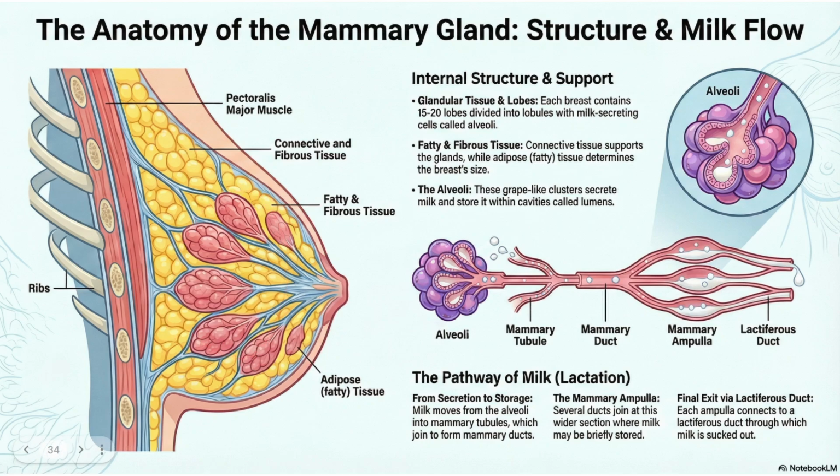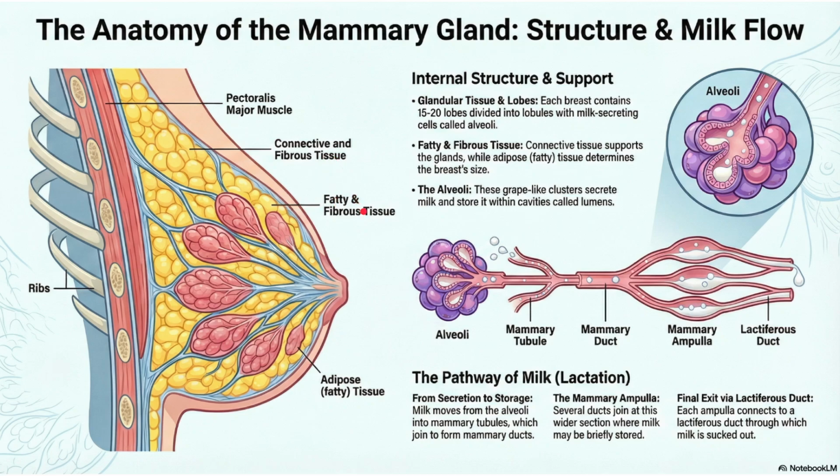Breast is made up of two types of tissues mainly. NCERT gives 2, but actually there are 3 types of tissues. One is glandular tissue. The tissue that produces milk is called glandular tissue. The tissue that is fatty is adipose tissue or fatty layer. And another one is a tissue to hold everything together, that is fibrous tissue, connective fibrous tissue.